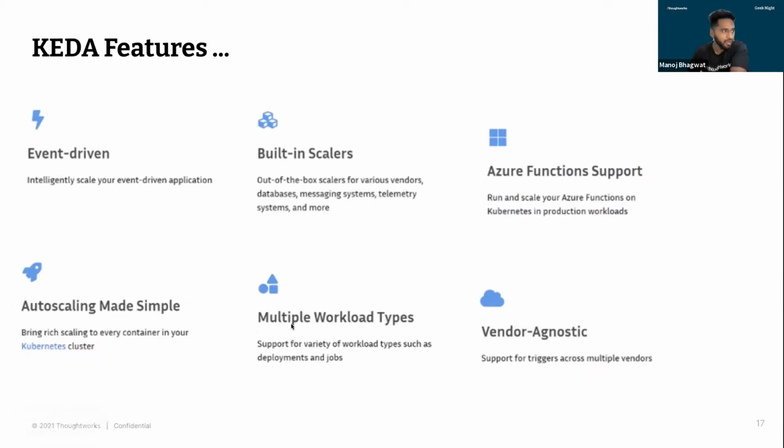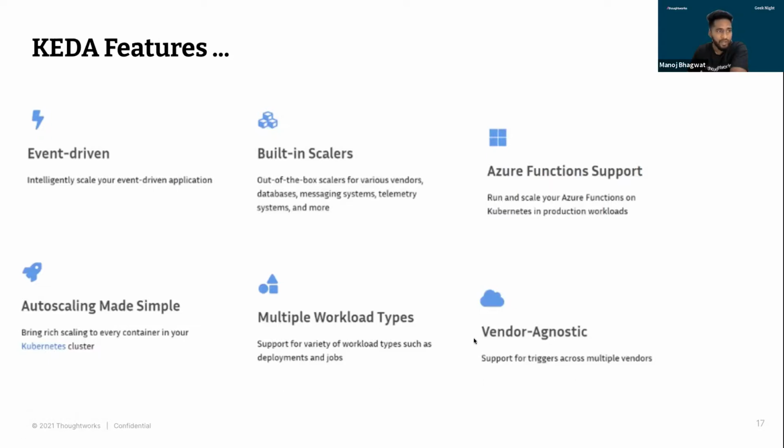Next is multiple workload types. In the demo we used a deployment for scaling our applications. Apart from deployments, we can even use job objects, or scale stateful applications, that is stateful sets running in our cluster. Even those kinds of workloads can be managed using KEDA.